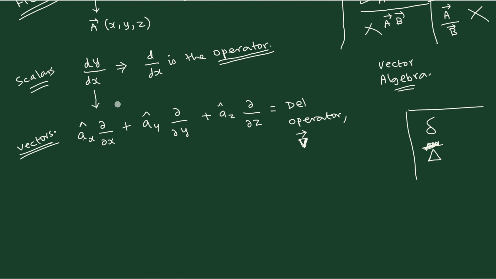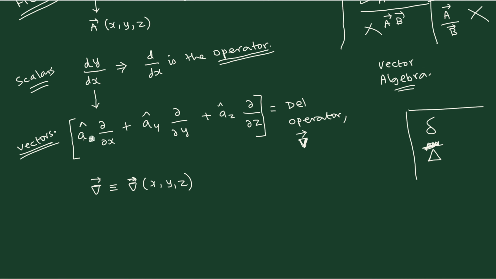And you can easily see that this is nothing but the extension from the scalar field to the case of the vector field. So now the advantage is that instead of writing this big expression from here to here, you can write in a compact notation that del is an operator which is a function of x, y, z. At the same time, it is a vector. So that is important. It's a function of x, y, z because you are differentiating with respect to x, y, z.